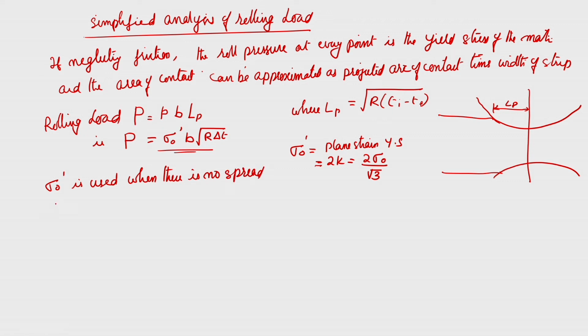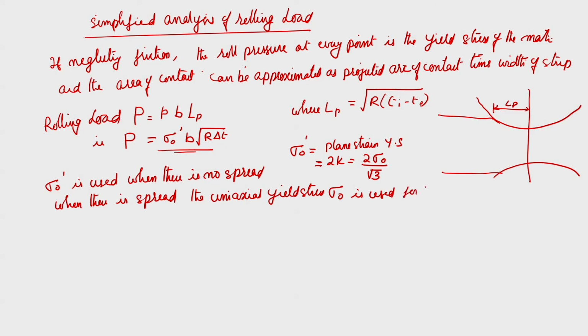So, when there is spread, the uniaxial yield stress sigma 0 is used for p.